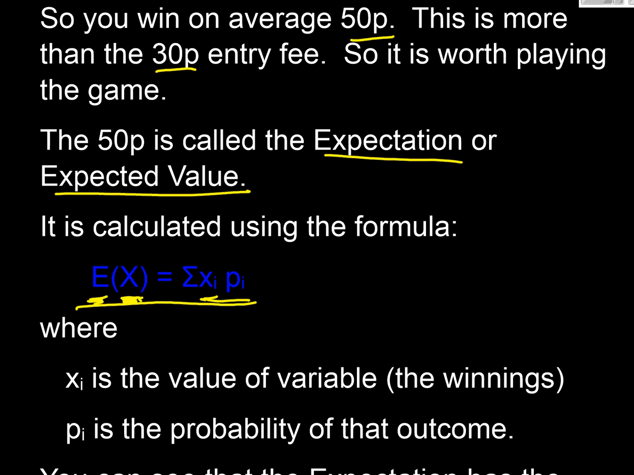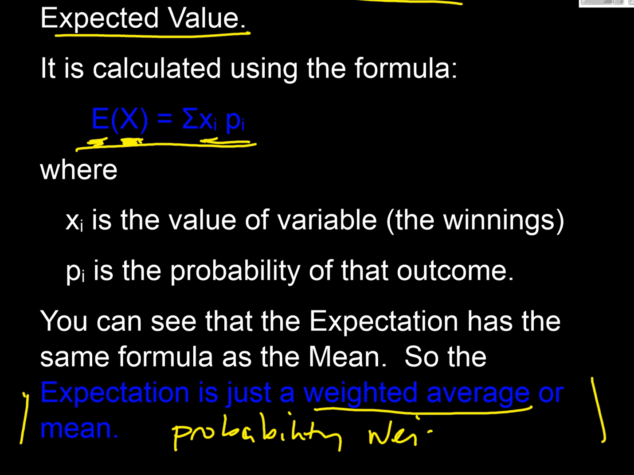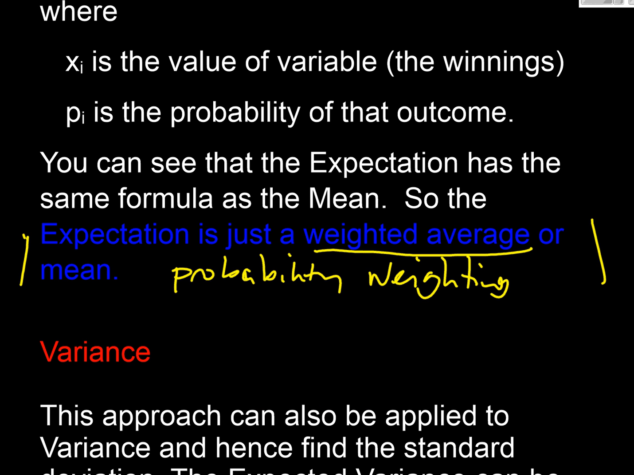You'll all notice that this is the classical way of calculating a mean. So basically we're using the same formula, aren't we? Hence, an expectation is just a weighted average or mean, and the weighting is the probability, isn't it? Probability weighting. Okay, so that's our fundamentals.